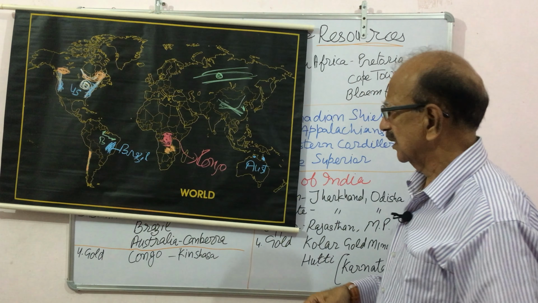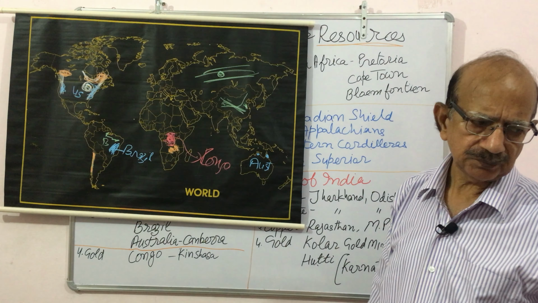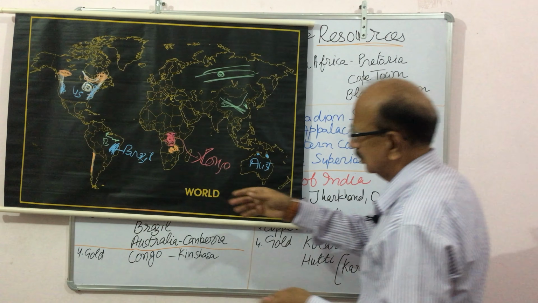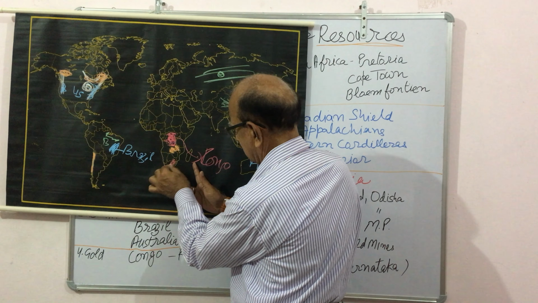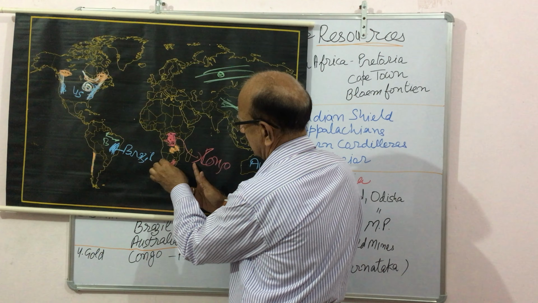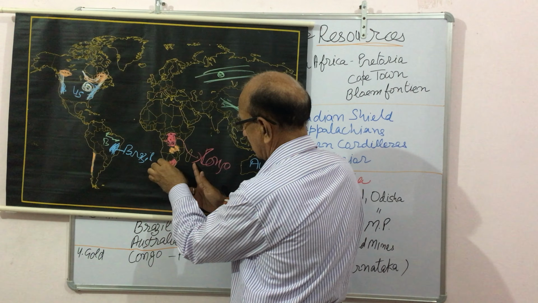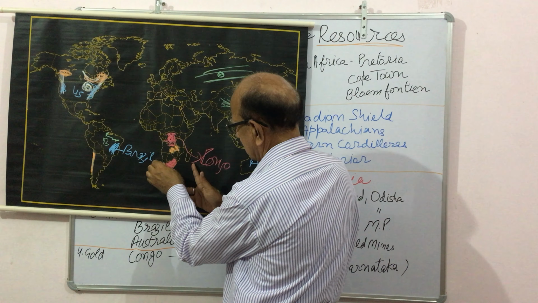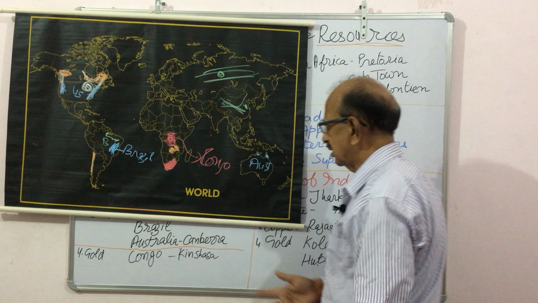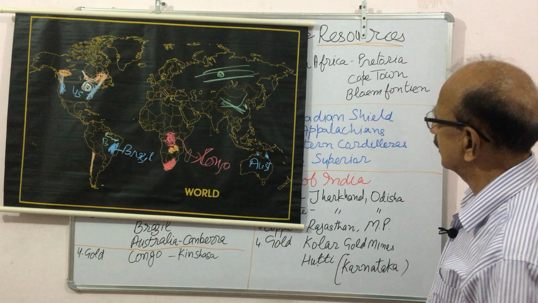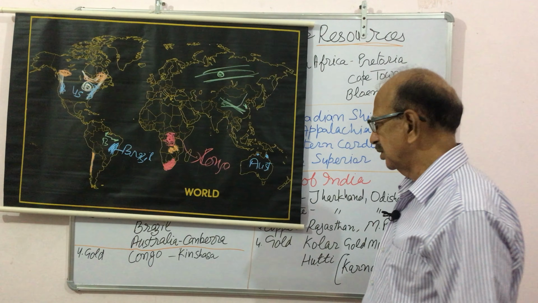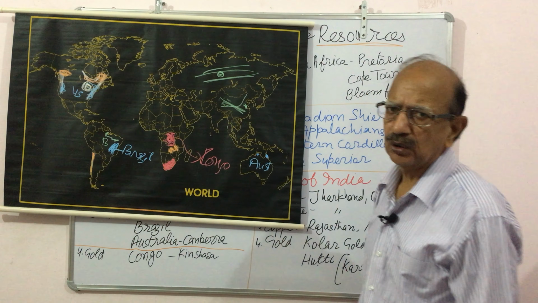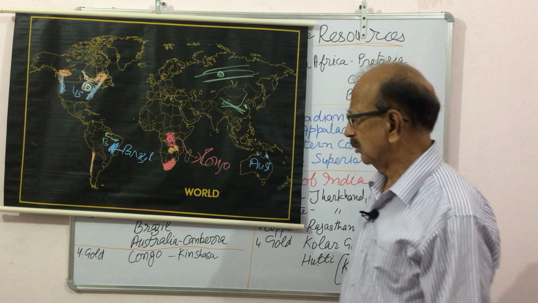And then the second country where we have gold is South Africa, the country with amazingly 3 capitals. I was also wonderstruck when I came to know that the country has 3 capitals. So these are the countries having the different minerals: iron, gold, copper and bauxite.